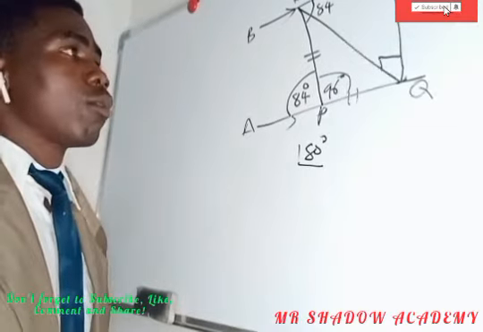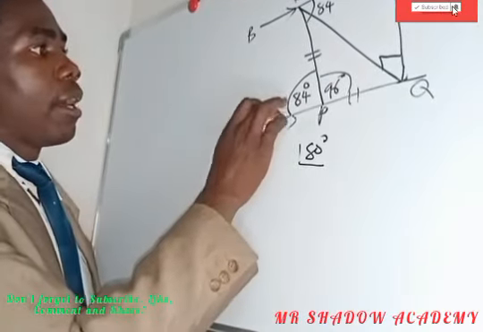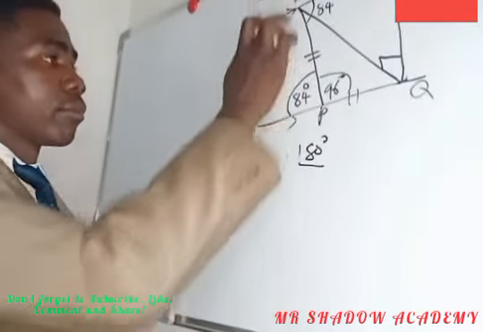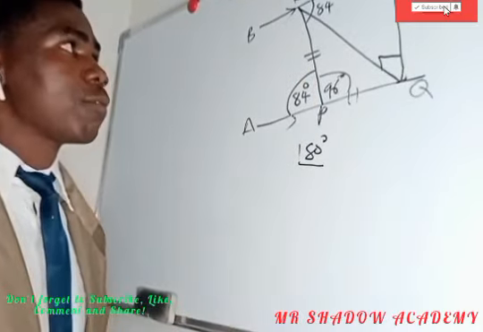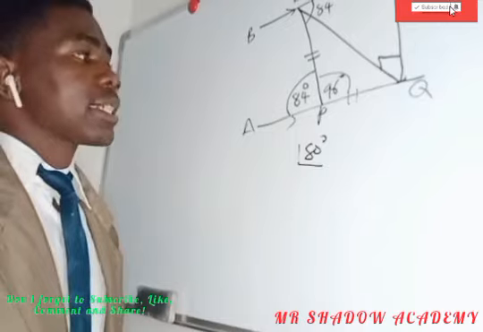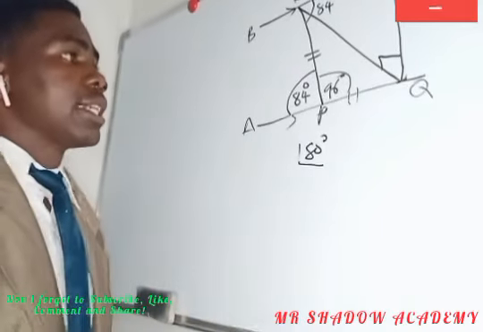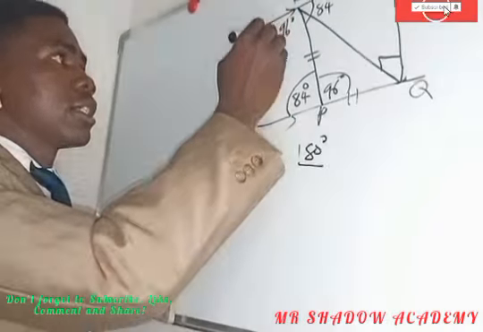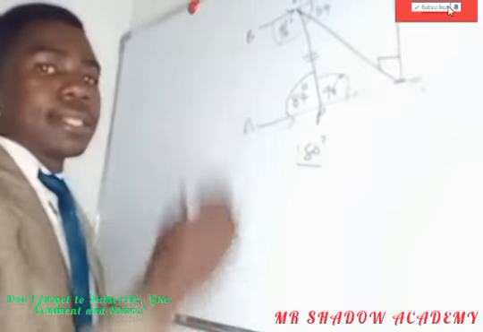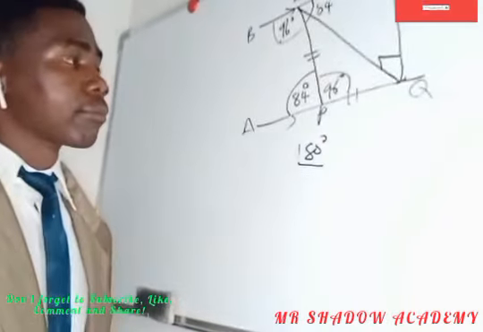Then we should also know that angles on a straight line are supplementary, which means they add up to 180. So 180 subtracting 84 is 96, which is 96 here, 96 here, 96 here.